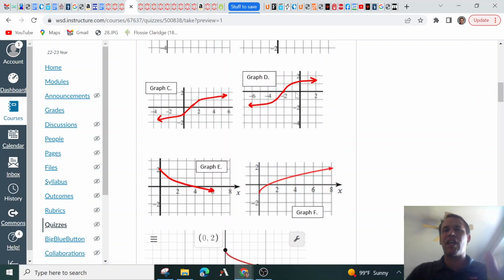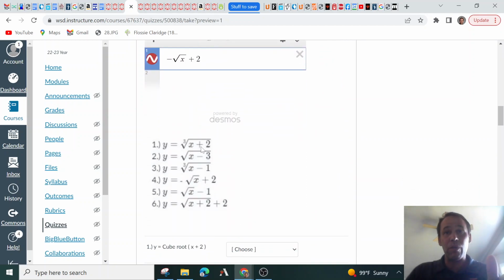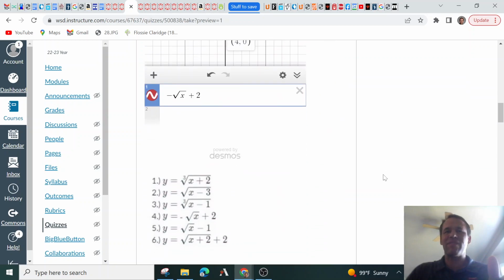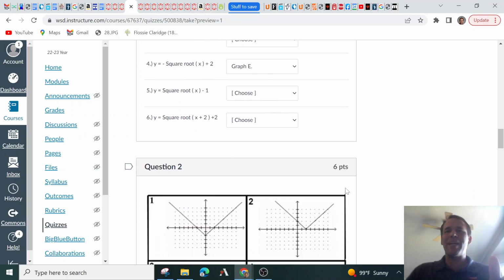So again, this one is a left 2, which is actually the opposite of what you think inside the radical, or the cube root, which is +2. And so number 1 is going to be D. Number 1 is D. There we go. Hopefully that's making sense.